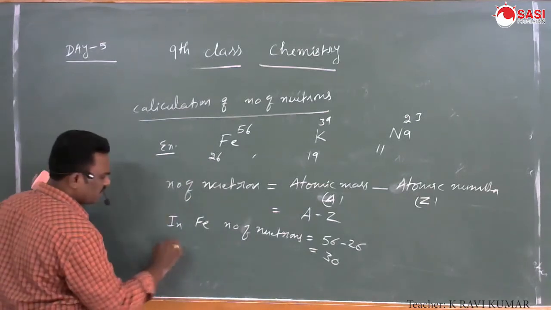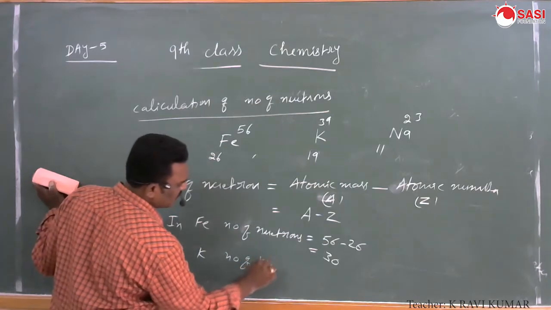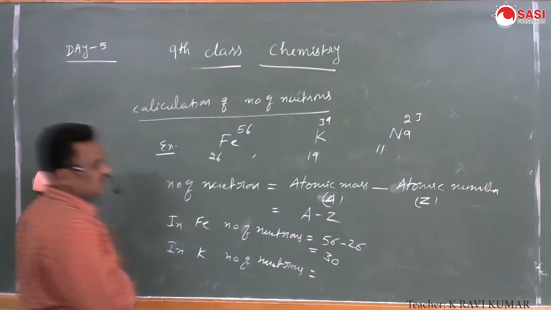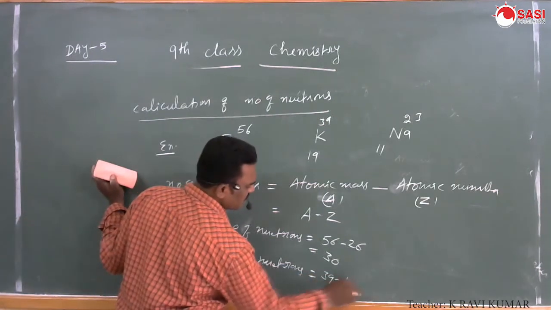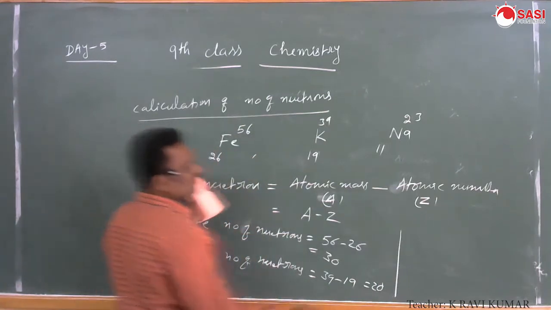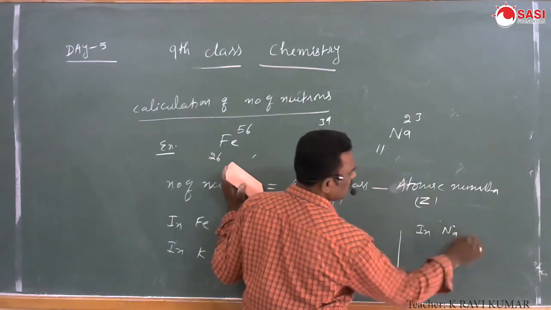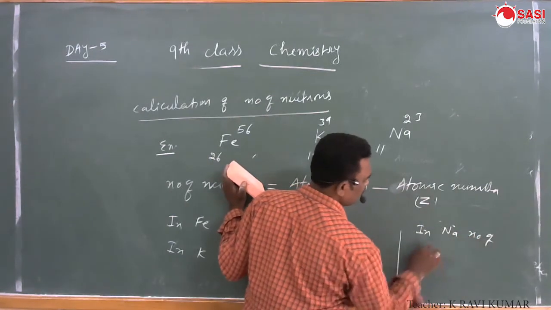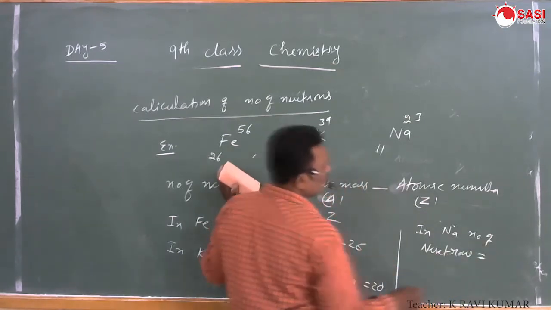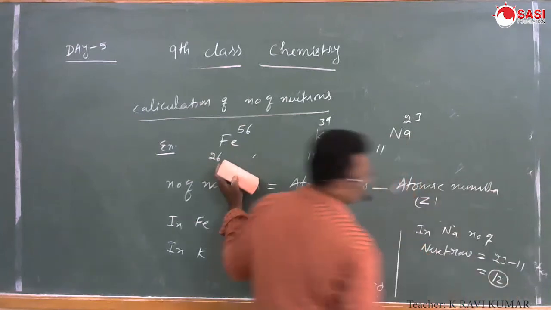In potassium, the number of neutrons equals 39 minus 19, that equals 20. In sodium, the number of neutrons equals 23 minus 11, therefore 12.